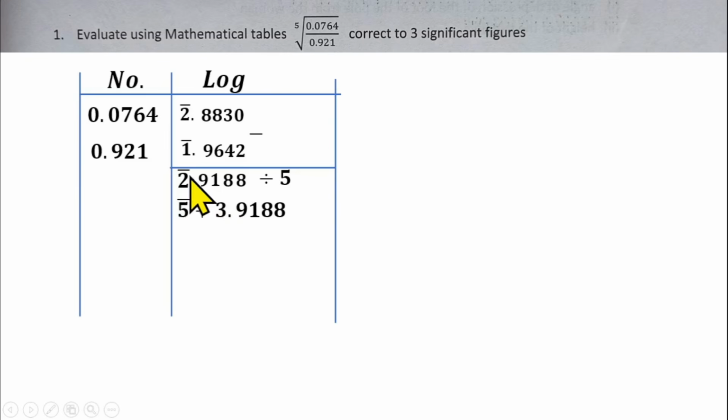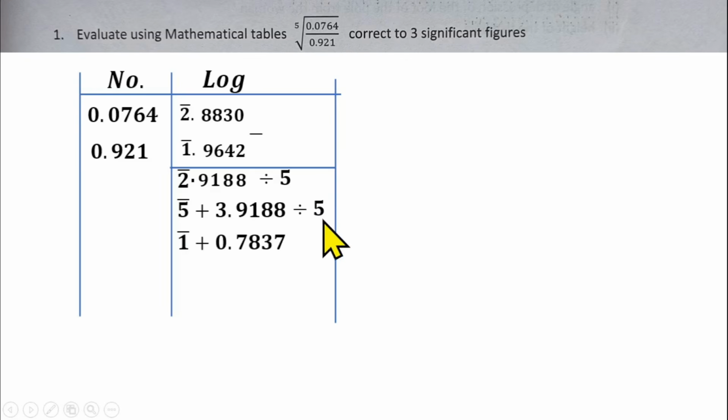Minus 5 plus 3 will give us minus 2. So you are using bar 5 because 5 can go into bar 5. It should give us bar 1. So I now have this bar 5 plus 3 to replace bar 2, then 0.9188. So now we can divide by 5.